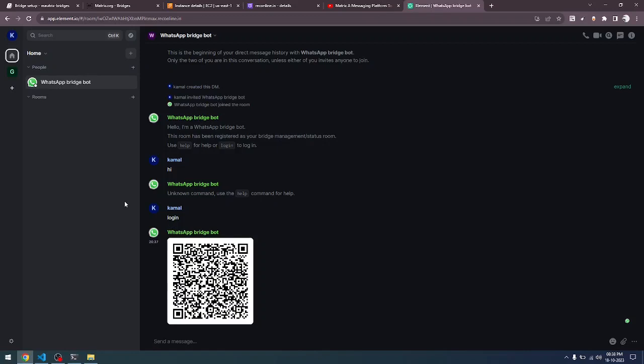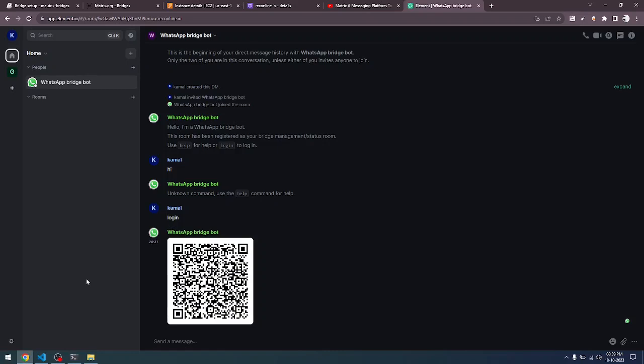So it takes a little bit of time, and you can see that the process is running in the server in the background. If any of this process does not happen, then it means that the bot was not registered properly and did not come up properly.